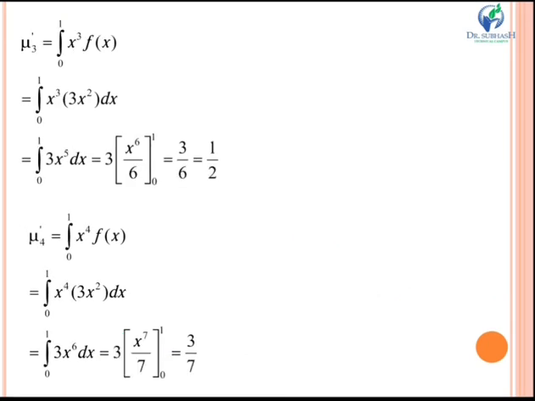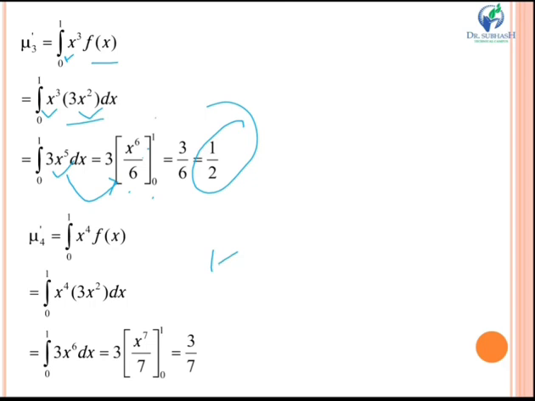Next is mu 3 dash. Now mu 3 dash is equal to integration 0 to 1 of x cube into fx. Same way we will do integration over here. Fx is 3x square. When you multiply x cube and x square, you get x raised to 5. Integration of x raised to 5 will be x raised to 6 by 6. On putting the limit, you get your answer as 1 by 2.